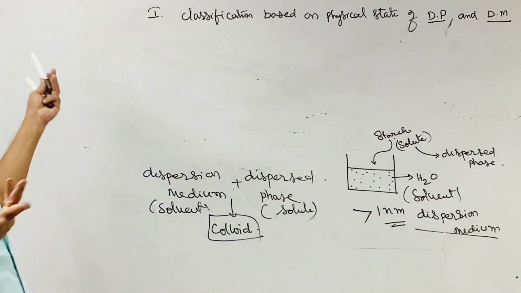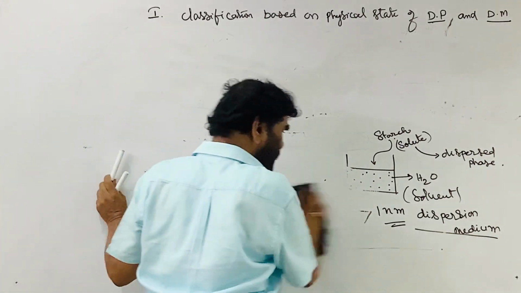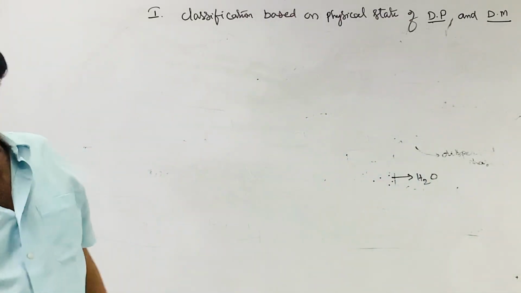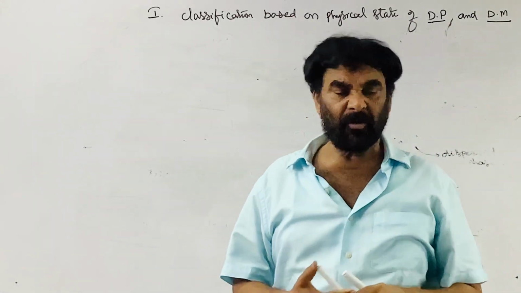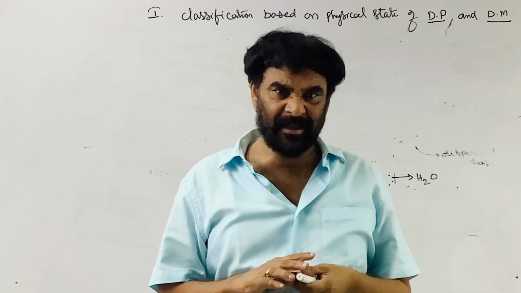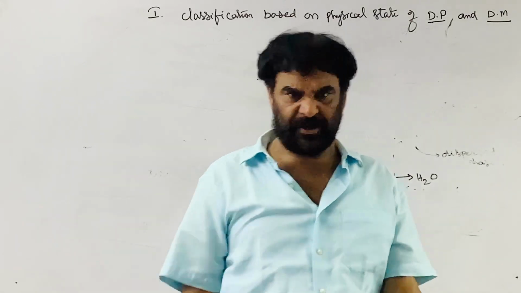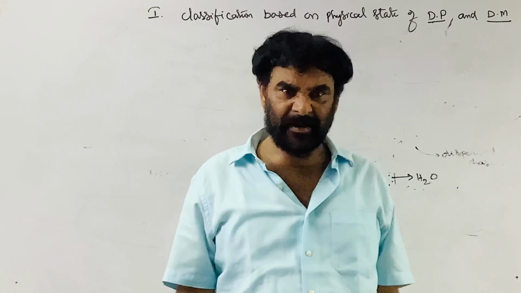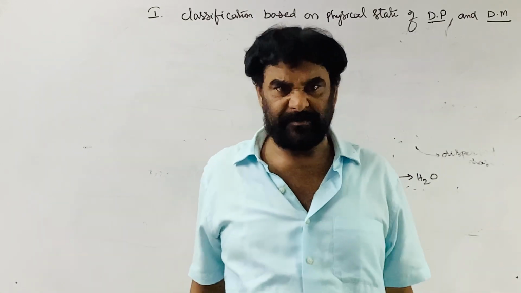So 9 types are possible, but one thing: these are heterogeneous mixtures. Whenever the dispersed phase is gas and the dispersion medium is gas, a colloidal solution is not possible. Why? The gases form an intimate mixture, that is, they mix thoroughly, one component mixed with the other in the molecular state.